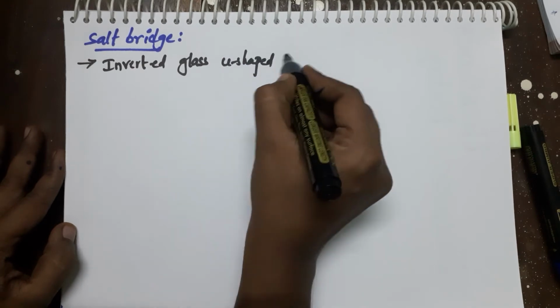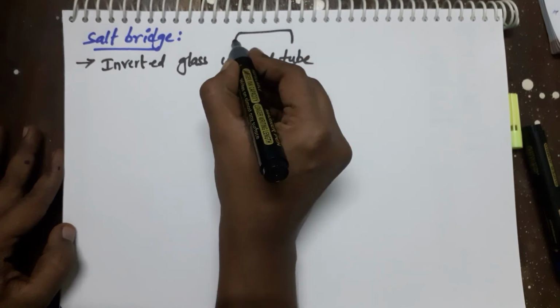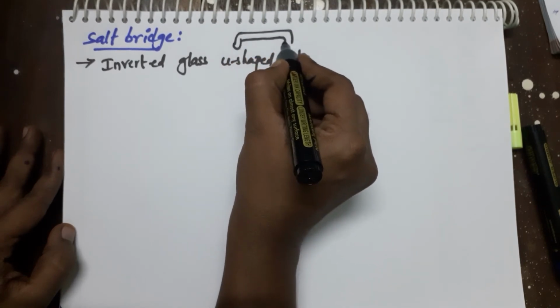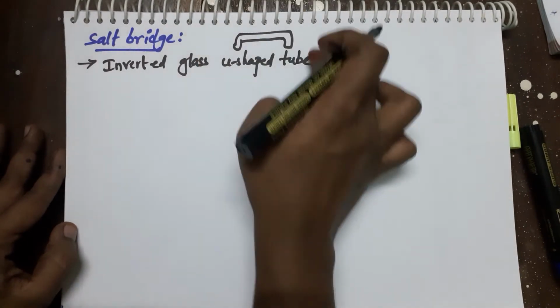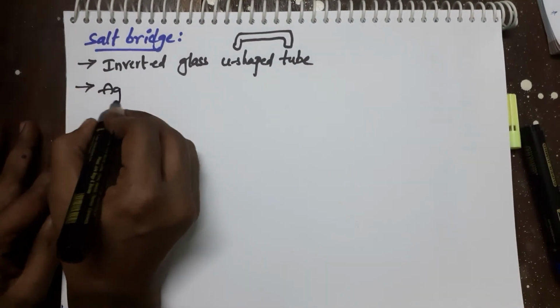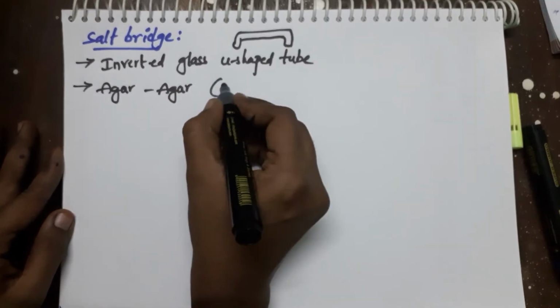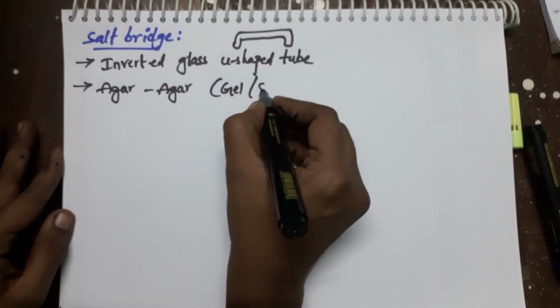Okay, it will be present like this. It will connect both electrolytic solutions. Inverted glass U-shaped tube, and it contains agar agar gel. Agar agar is a gel or semi-liquid.